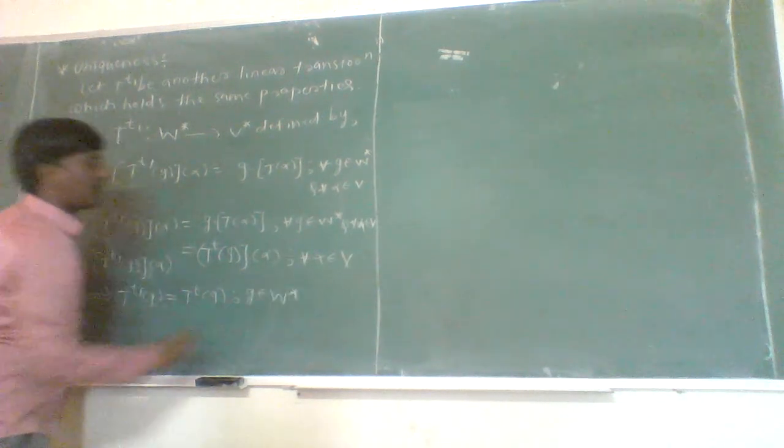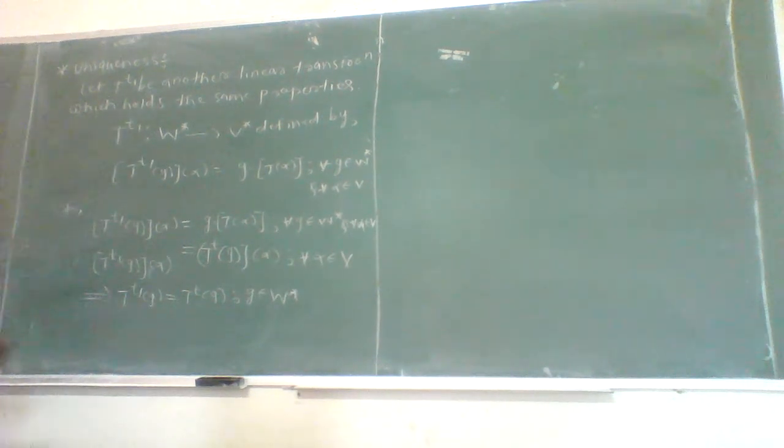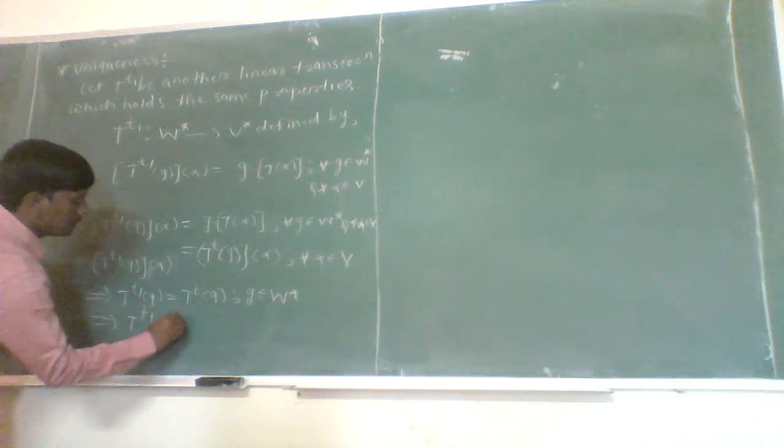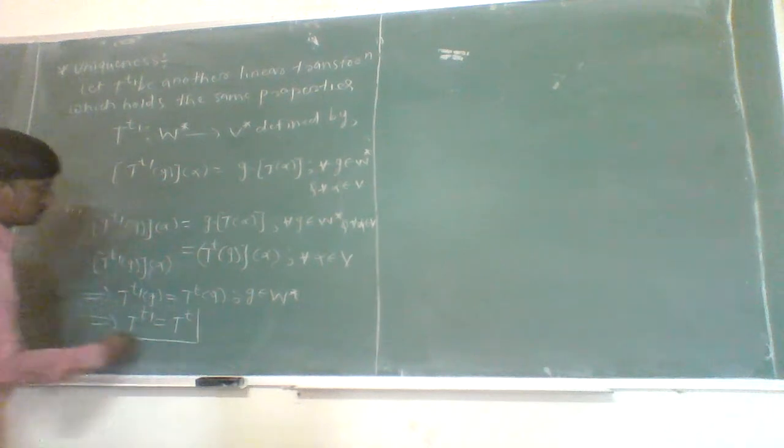As this is true for each g belonging to W star, from this we conclude that T^t1 is nothing but T^t.